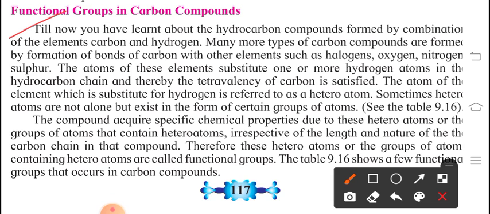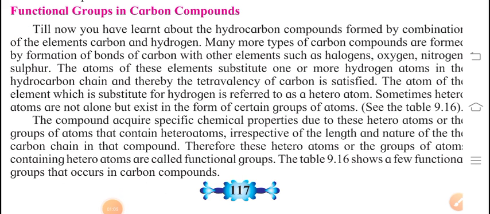Till now, we have learned about hydrocarbons, compounds formed by the combination of the elements carbon and hydrogen, as we have seen methane and ethane, CH4, C2H6. So whatever hydrocarbons we have seen have a combination of hydrogen and carbon, right? Many more types of carbon compounds are formed by the bonding of carbon with other elements such as halogens, oxygen, nitrogen, sulfur.